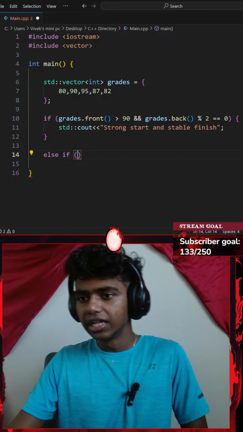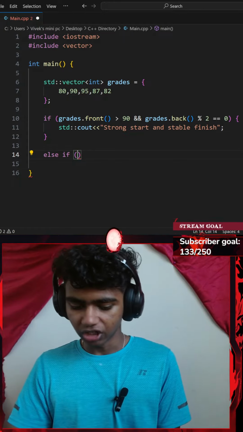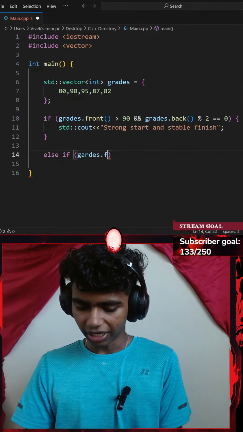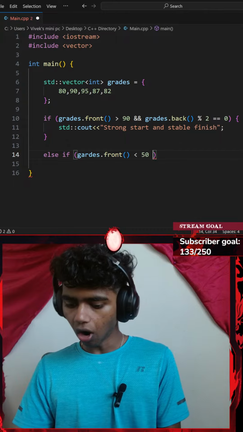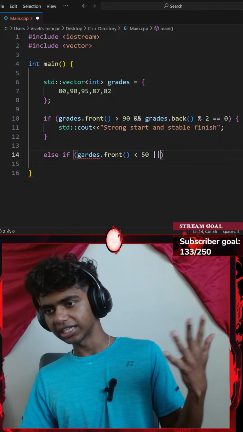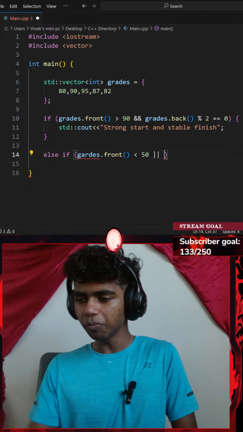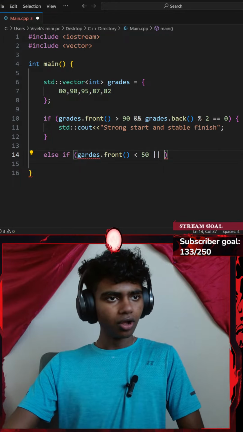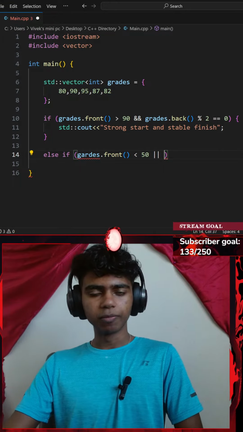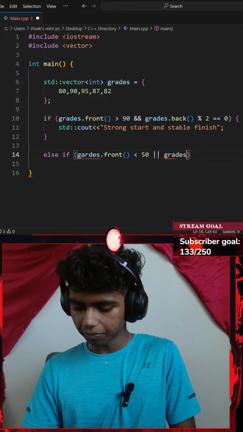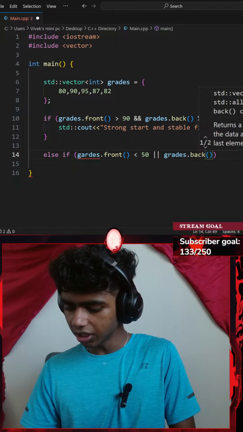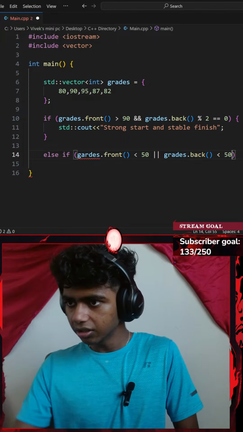Okay, so let's see, else if my grades.front is less than 50, or we can say or with two pipes. Is that called pipelines or double bars? Okay, or my last grade is below 50, or my grades dot the back function is less than 50.